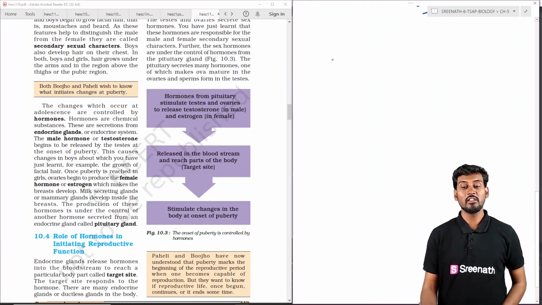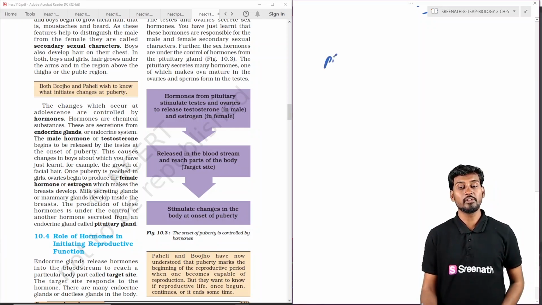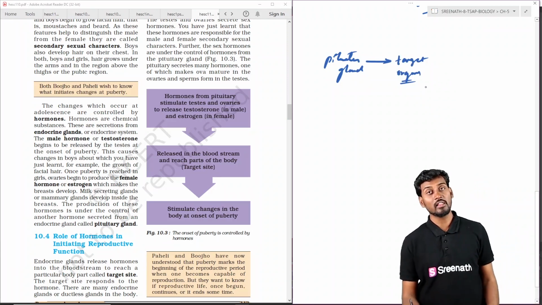So the pituitary gland is a master gland which targets the target organs. Here the target organs for the pituitary gland are the testes and the ovaries.